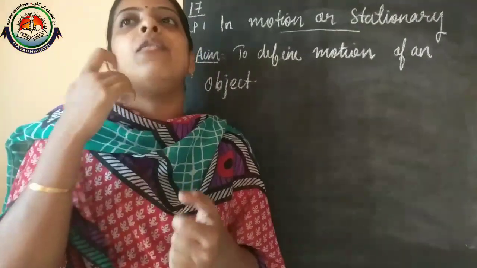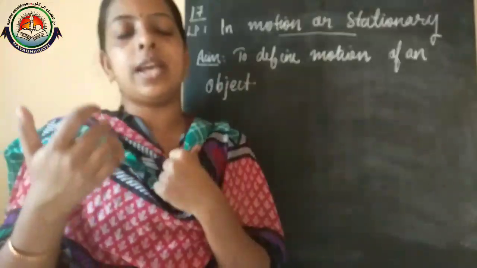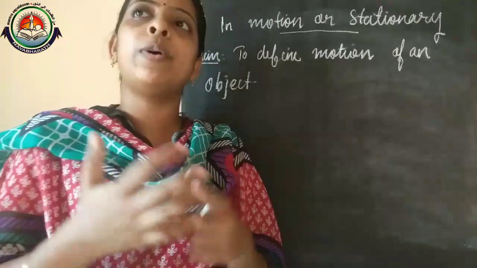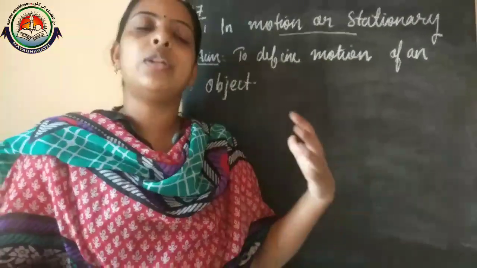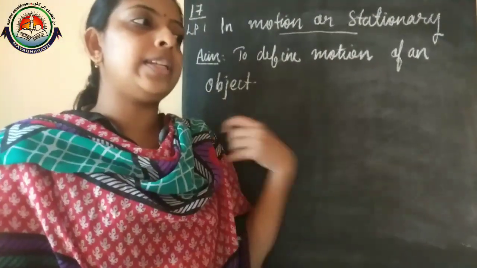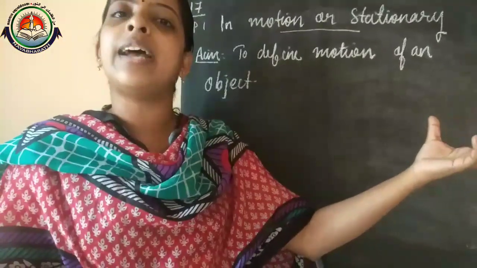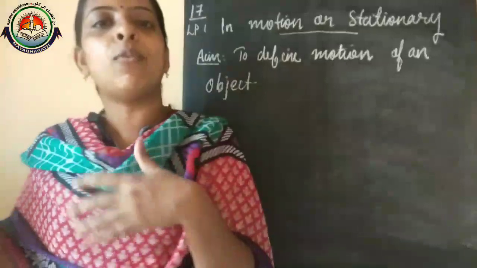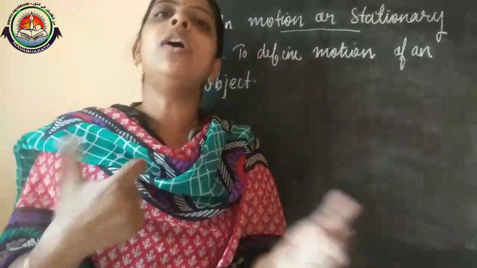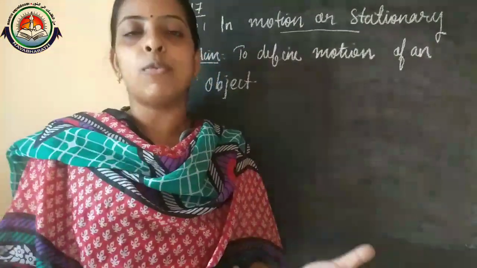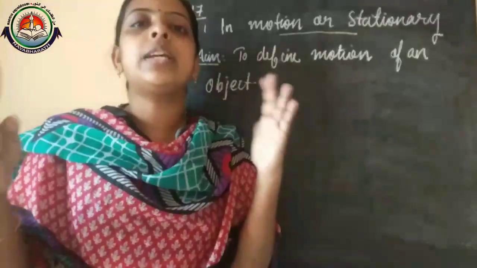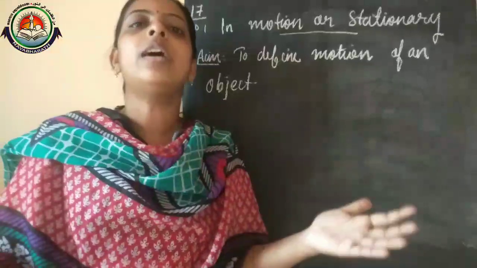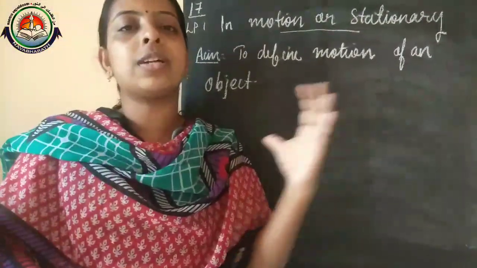Not only forward movement is considered as motion. If we take a step in the backward direction, that is also a kind of motion. In the case of motion, direction is not considered.